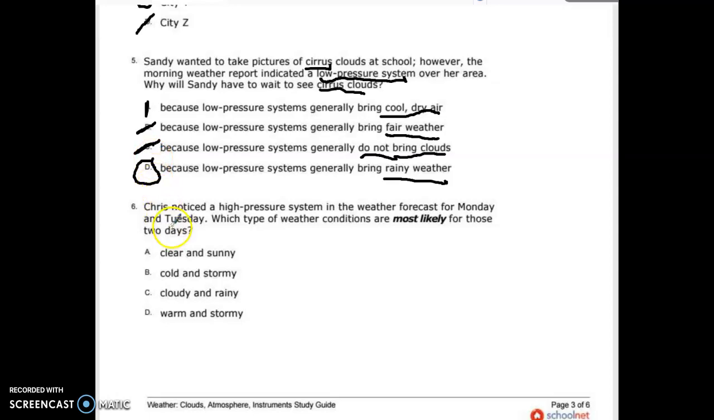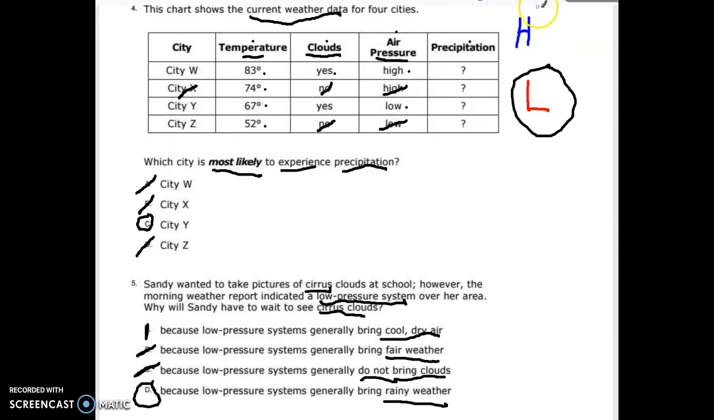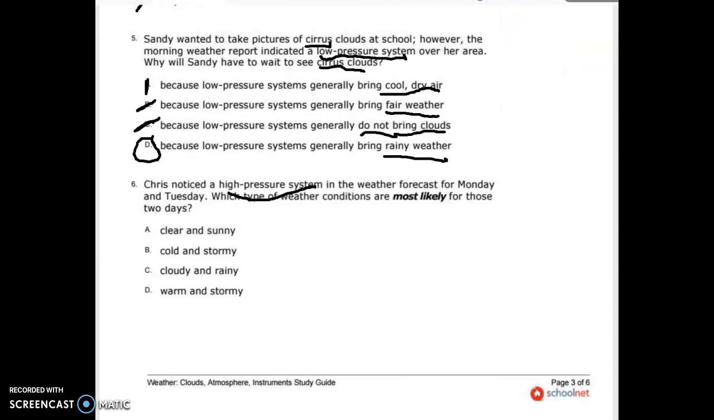Moving on. Chris noticed a high pressure system. Again, notice how we've already talked about this. Here's our happy weather. Chris notices happy weather is in the weather forecast for Monday and Tuesday. What type of weather conditions are most likely? Clear and sunny certainly sounds like the best answer. It's not stormy. That's low pressure. Sorry. It's not rainy because that's low pressure. And it's not stormy because there's low pressure again. So again, here we are using our test-taking strategies, finding easily the best answers.